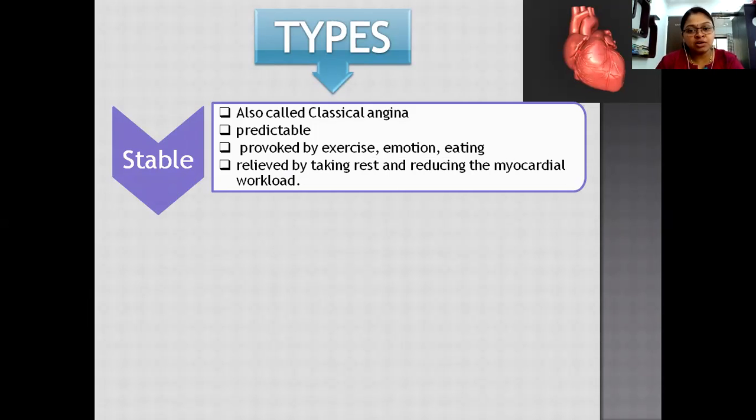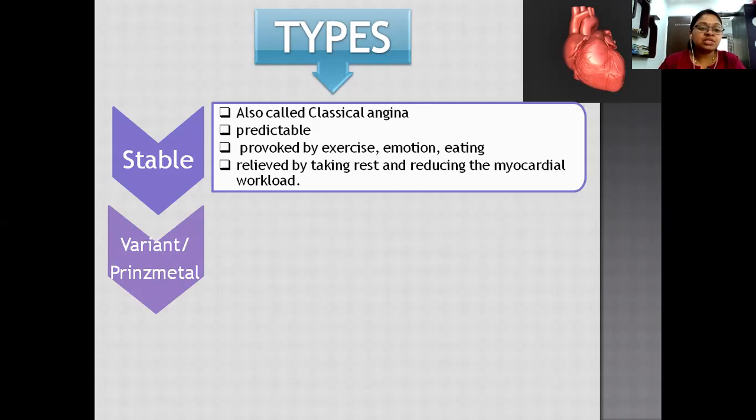Okay, what is meant by an attack of angina? We are going to have pain radiating from the heart down to the shoulder. The pain associated with stable angina can be relieved by taking rest. That means when we are doing exercise, we need to take a rest so that the pain slowly decreases, or we reduce the myocardial work. That means we reduce the excessive work given to the heart, so that we get relief from stable angina pectoris.